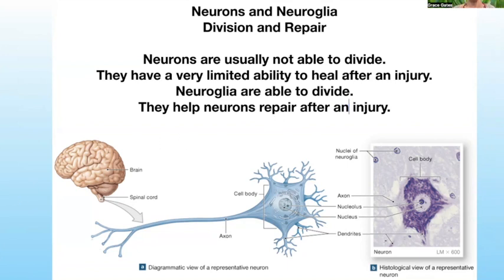So just sad if a person has a stroke and some of their neurons die. Neurons are not usually able to divide and replace those cells. This is similar to if a person has a heart attack and certain cardiac muscle cells die, the body is not able to produce more cardiac muscle cells, and the function of the heart is then impaired.